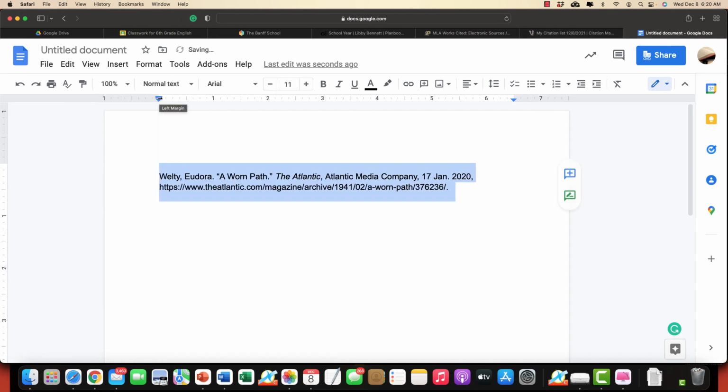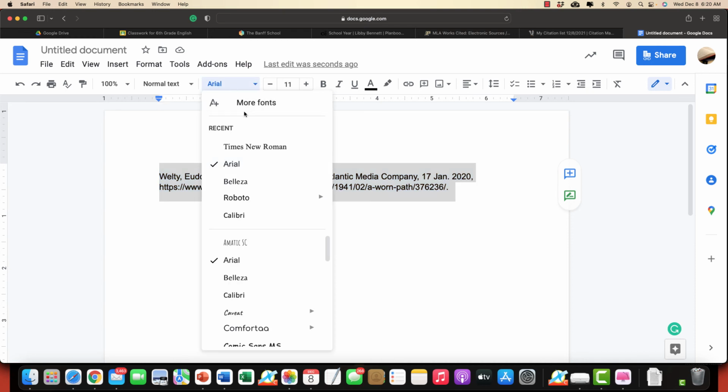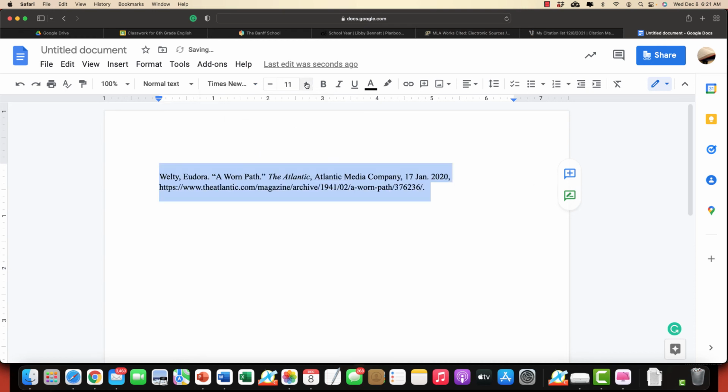How this looks on a computer versus how this looks on the iPad is somewhat different. So I need to change the font to Times New Roman, and I need to change it to 12. Okay, now it's not double spaced, but do you see how my highlight is going further above the line than just the line?